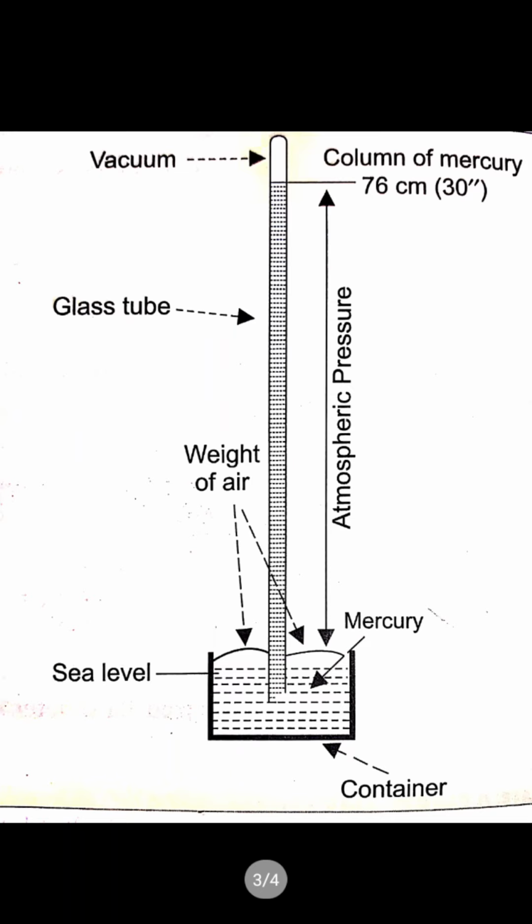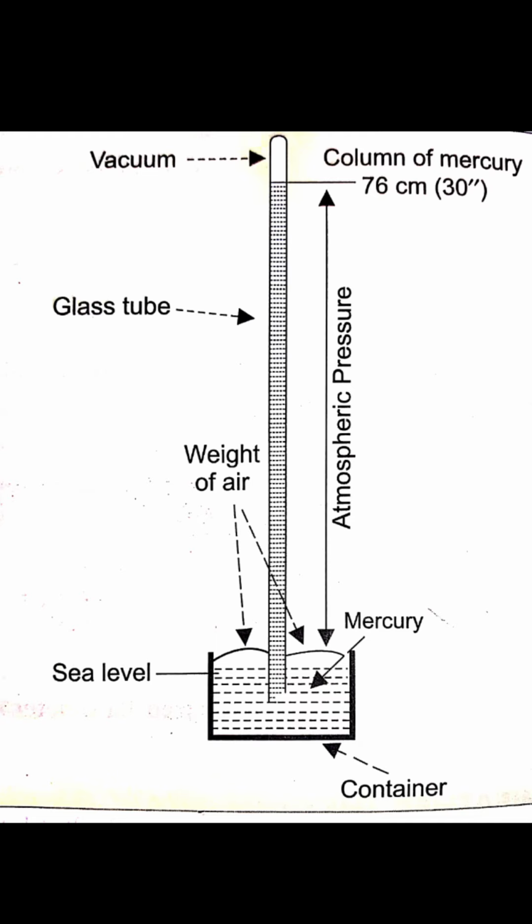Now I am going to tell you about the different types of instruments used to measure atmospheric pressure. The instrument which you see now is the mercury barometer, also called a simple barometer. A simple barometer consists of a long glass tube filled with mercury. It is sealed at the upper end and open at the lower end. The lower end of the glass tube is inverted in a ball of mercury whose surface is exposed to the air.